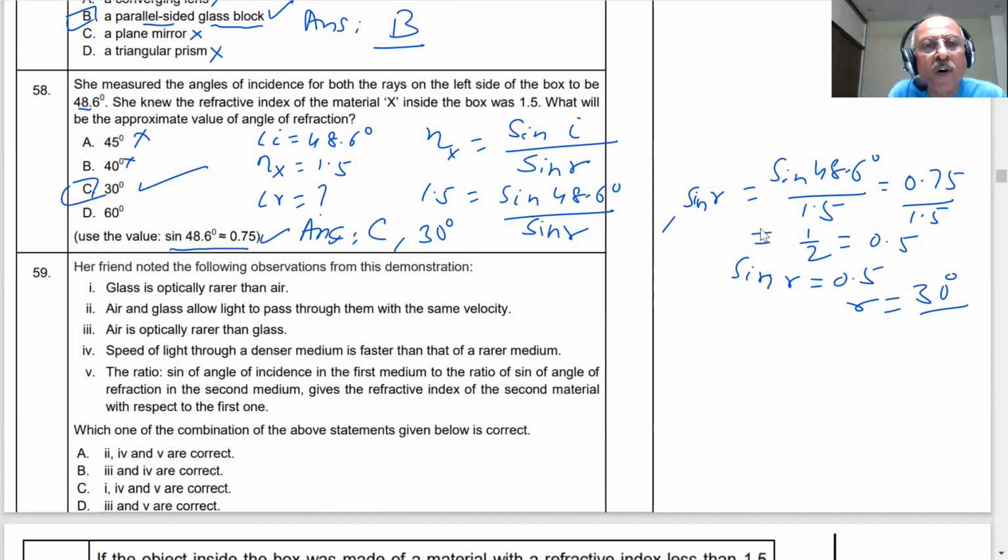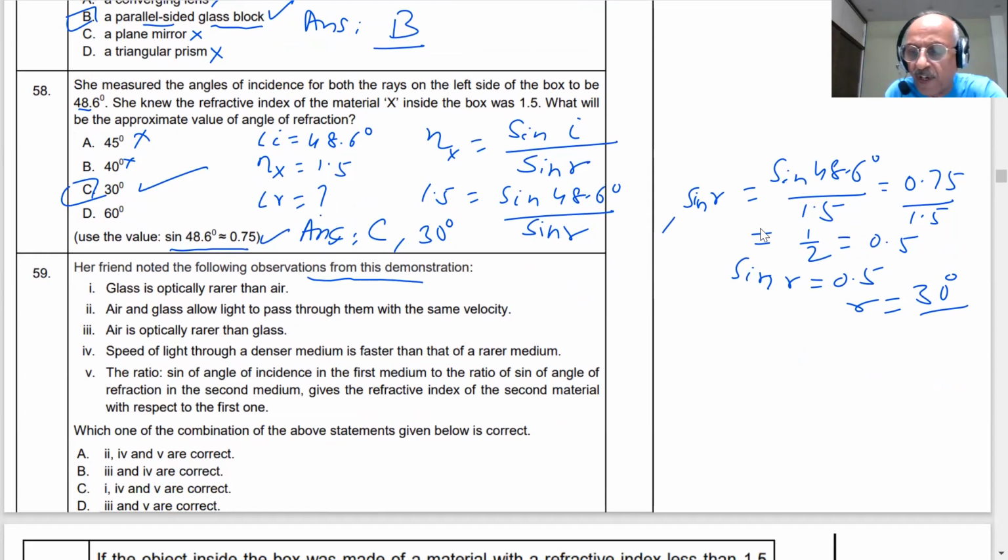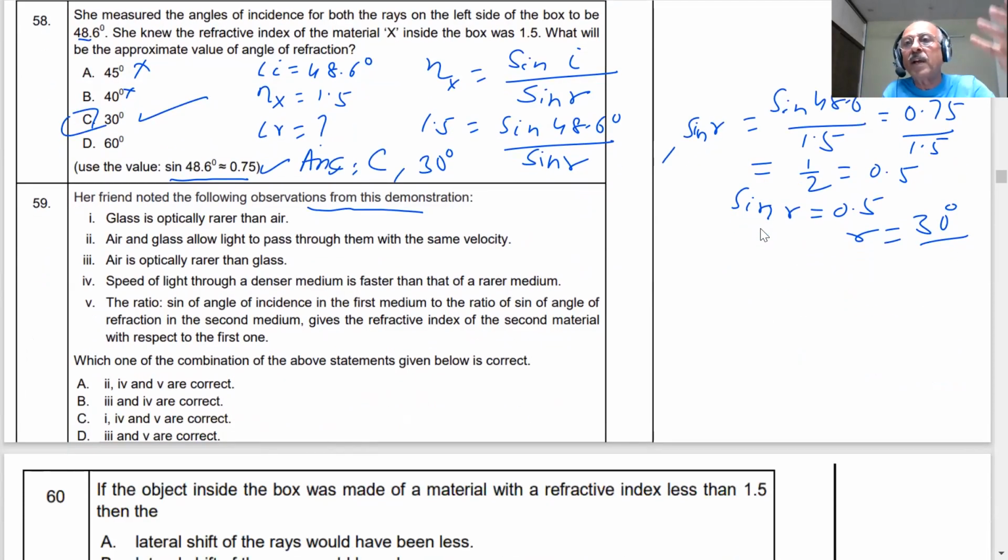Her friend noted the following observation in the demonstrations. Glass is optically rarer than air. Is it true, student? No. Glass is denser than air. You have seen the glass lab.